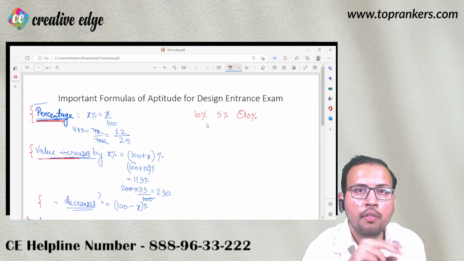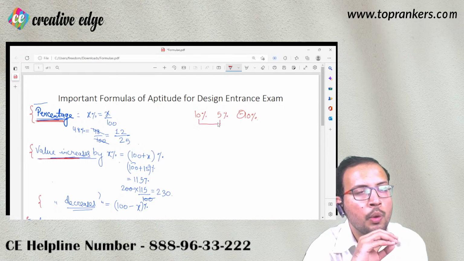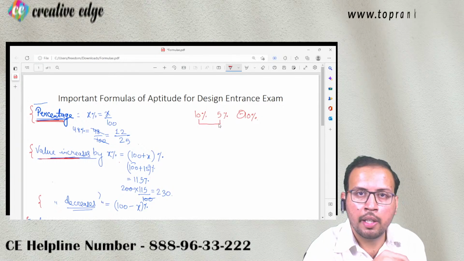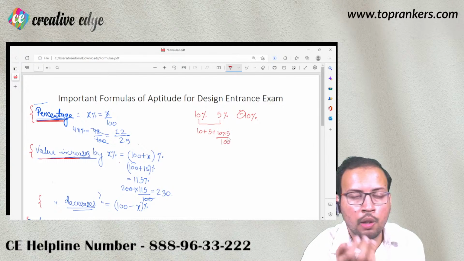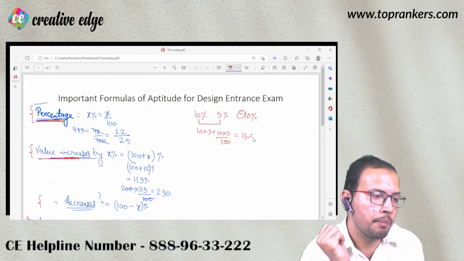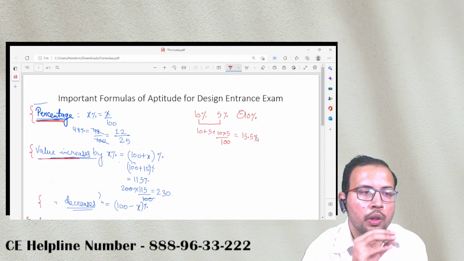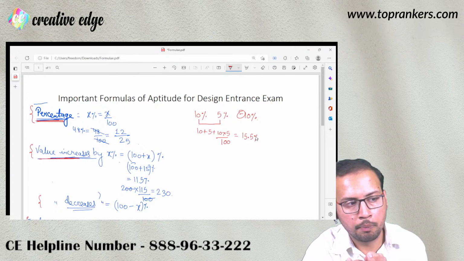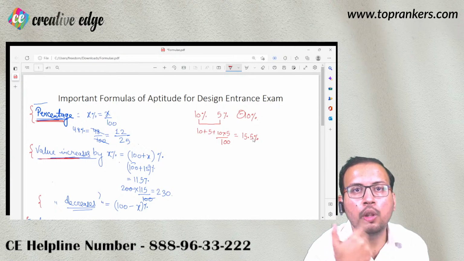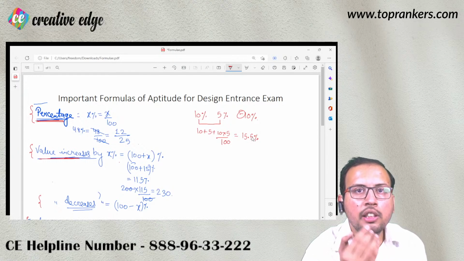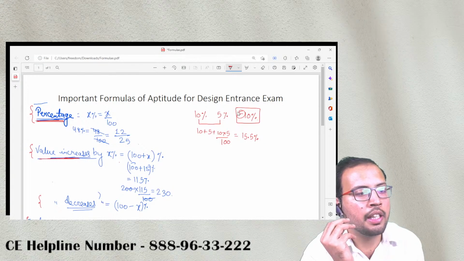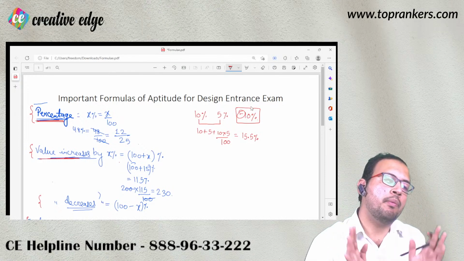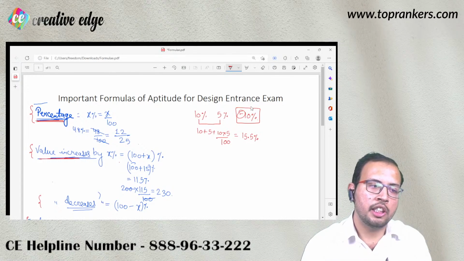First of all, calculate for the first 2 years. So using 10 and 5, I am going to calculate population increment in the 2 years. So it is going to be 10 plus 5 plus 10 into 5 upon 100, and we have already calculated this. It was 15.5%. So to this much extent, your population has accumulated. 15.5% is the net growth in the population. Now let us see the case of the third year where your population is decreasing by 10%.